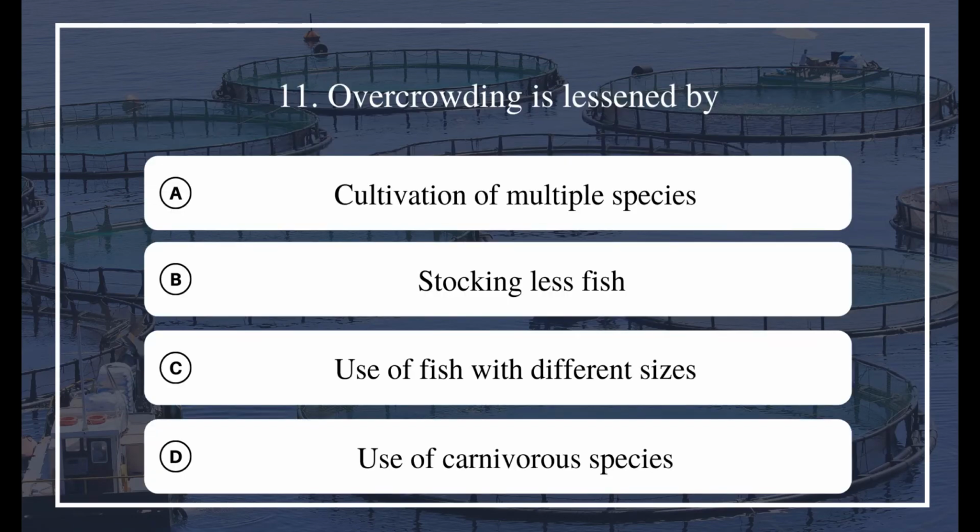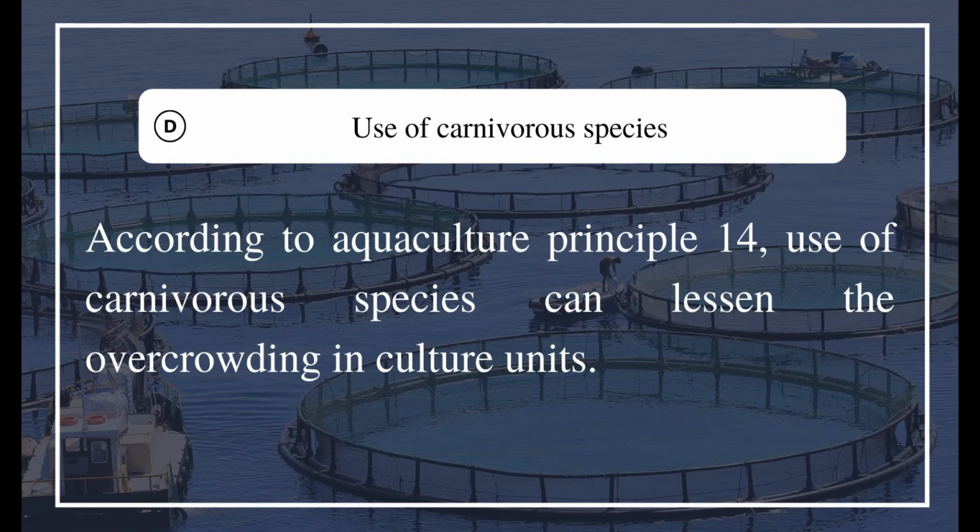11. Overcrowding is lessened by A. Cultivation of multiple species. B. Stocking less fish. C. Use of fish with different sizes. D. Use of carnivorous species. The answer is D. Use of carnivorous species. According to Aquaculture Principle 14, use of carnivorous species can lessen the overcrowding in culture units.